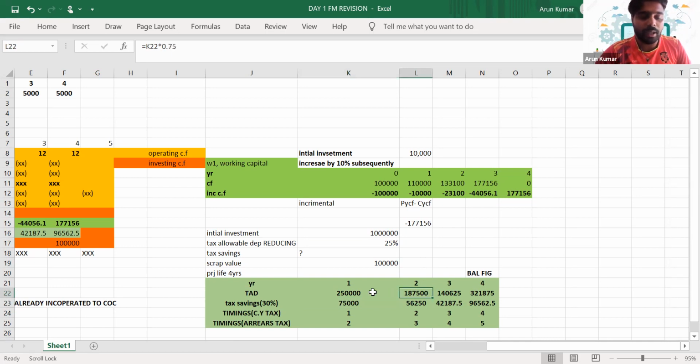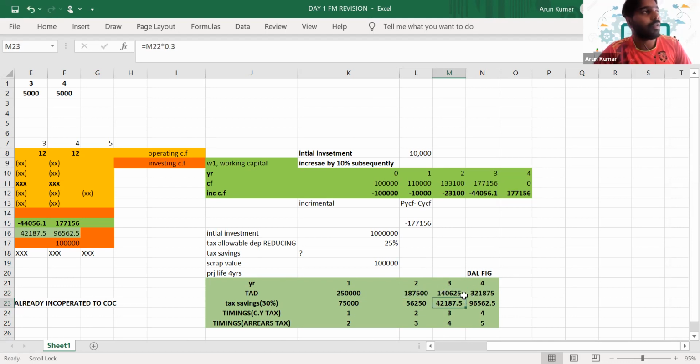Since you know that the first year depreciation is 250,000 and it's a reducing balance method, the depreciation for the second year will be 25% less than your first year. So it will be 187,500.